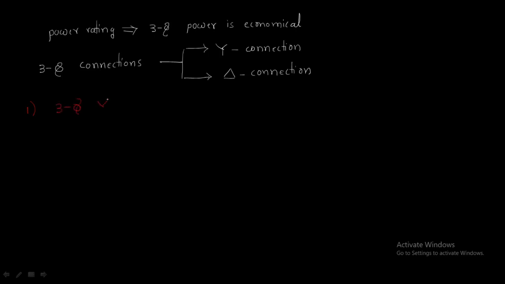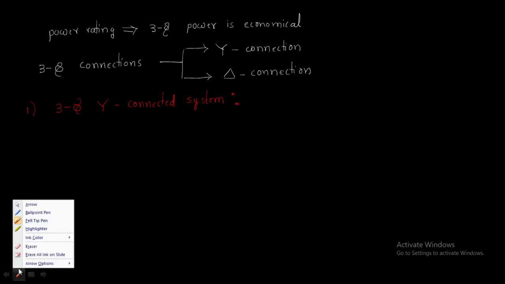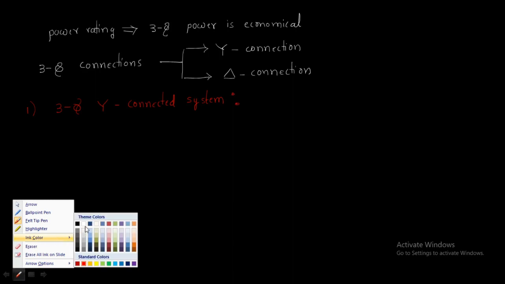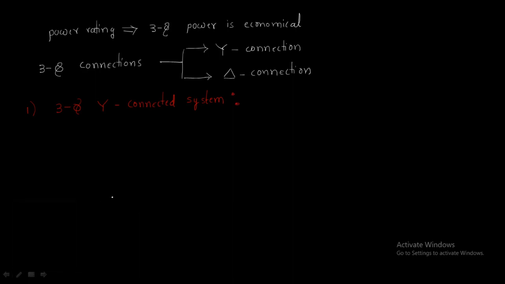Three-phase star connected system. In this three-phase star connection system, the connection is like this. It looks like a star.